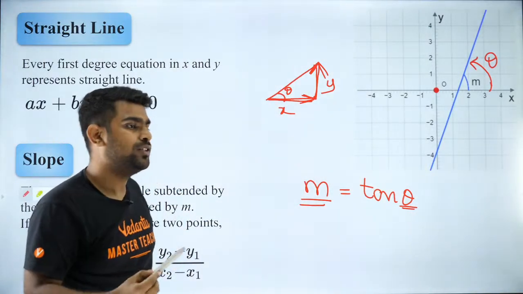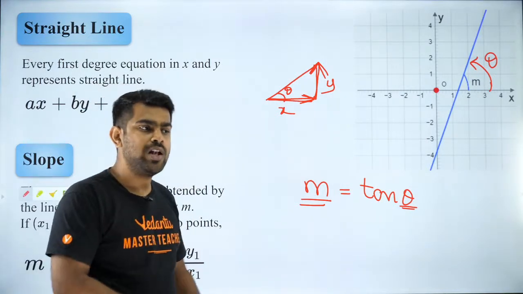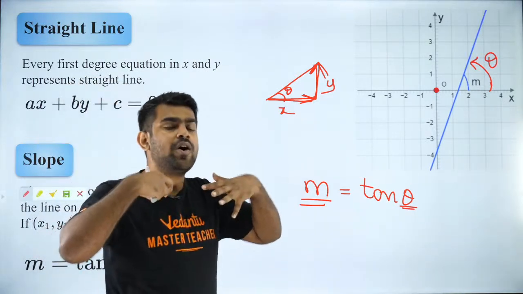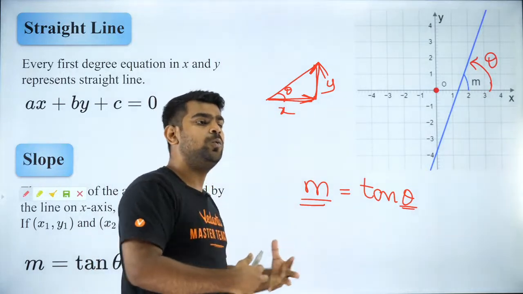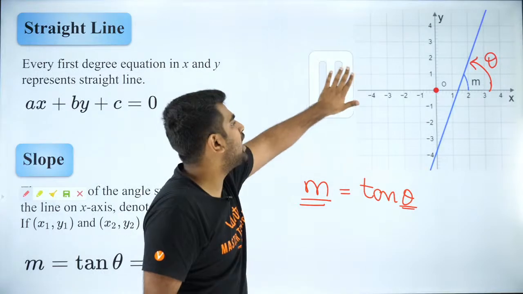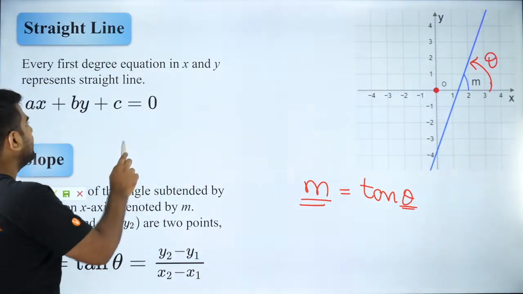That is why your slope is equal to tan theta. Got it? Are you all clear with it? I hope now you guys won't forget, because now you have got a hands-on experience. Now you have understood why it is called slope. Everybody got it? Brilliant.